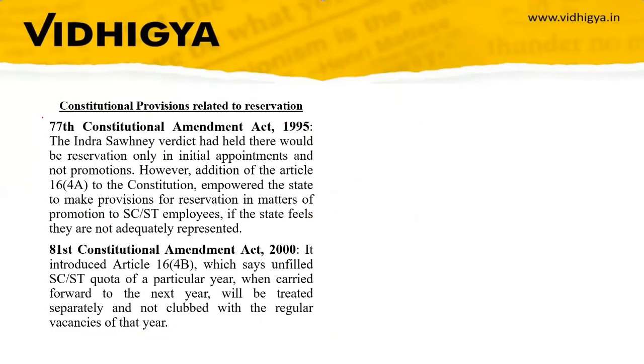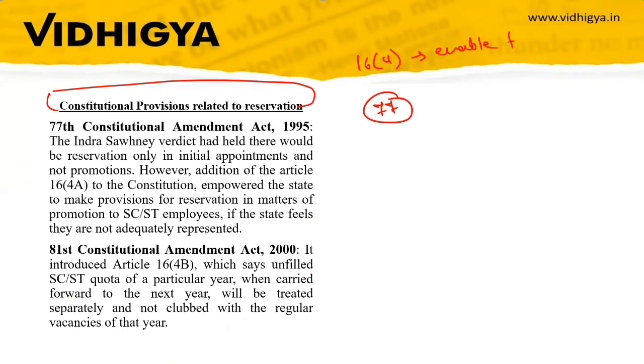Now we'll discuss the constitutional provisions related to reservation. First we have discussed Article 16, Clause 4, which enables the state to make laws related to reservation. Now we'll discuss the 77th Constitutional Amendment Act, 1995.